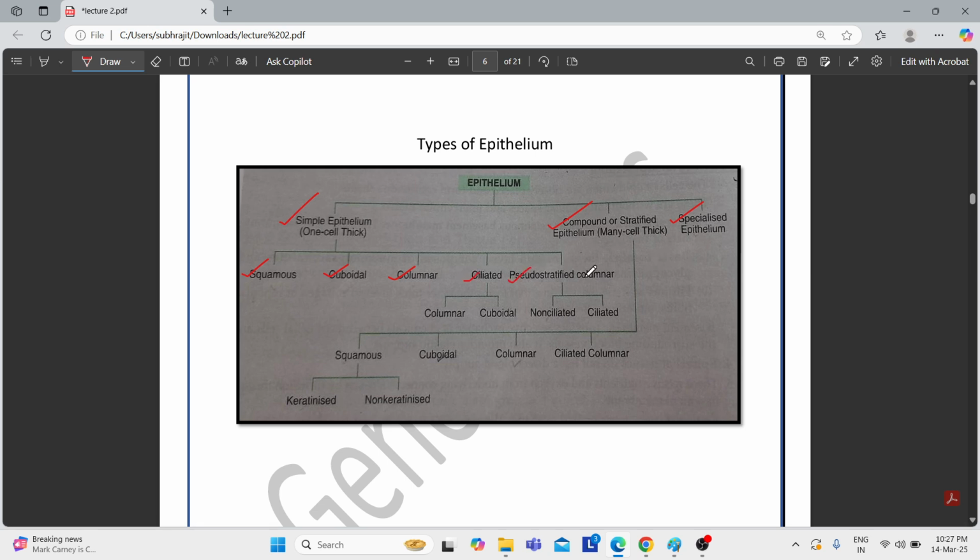Compound or stratified epithelium is further divided into 4 parts: squamous, cuboidal, columnar, and ciliated columnar. Specialized epithelium is also divided into 2 parts: the multilayered specialized epithelium and the unilayered specialized epithelium. We'll come to each of these types or classifications one by one in the upcoming slides.